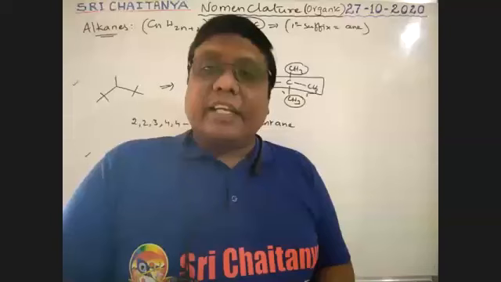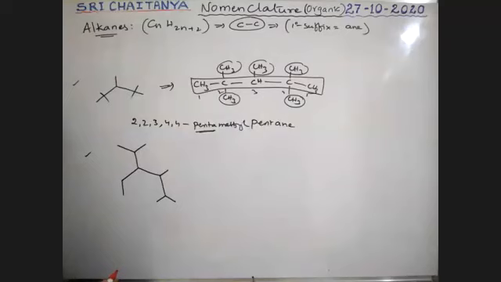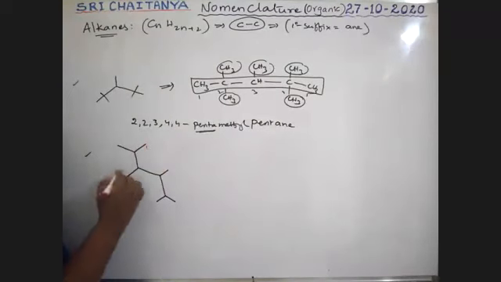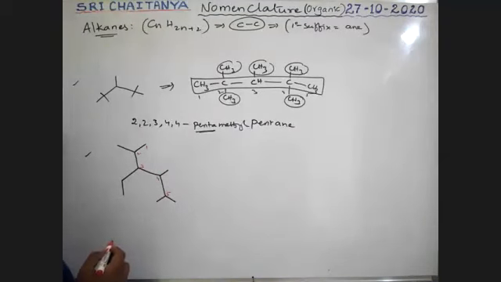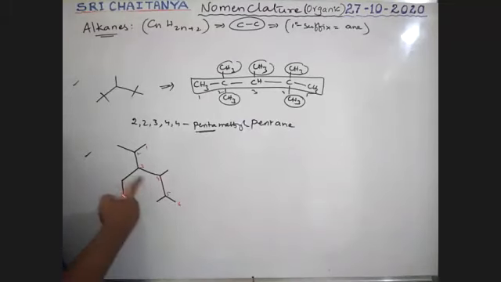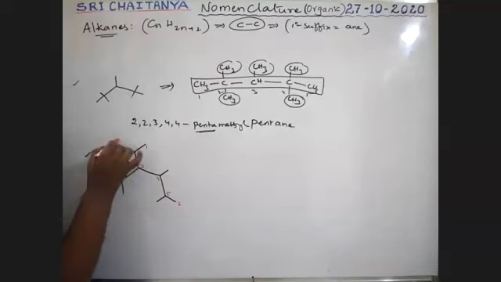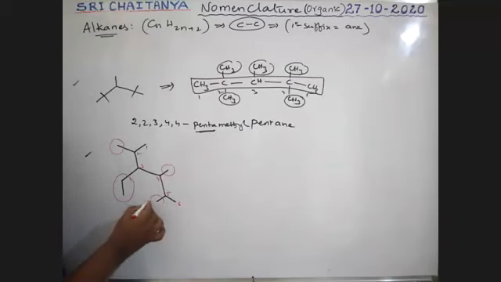The chain must contain the maximum number of substituents. See here, I am writing. This is first carbon, second carbon, third, fourth, fifth, sixth, or this one, whatever it is. This is a substituent, this is a substituent. These are the 5 substituents, boys. So remaining all comes under the longest chain.